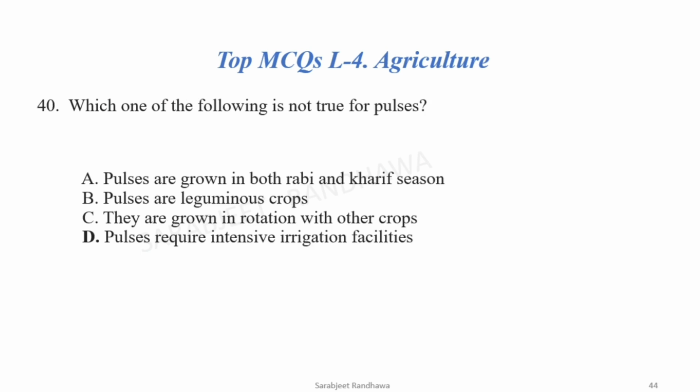Next, which one of the following is not true for pulses? Now, let's see the statements. Pulses are grown in both Rabi and Kharif season. This statement is correct. Pulses are leguminous crops. This statement is also correct. They are grown in rotation with the other crops. This statement is also correct. Pulses require intensive irrigation facilities. This is wrong. So your correct option, which is not true for pulses, is this one. Pulses, they don't need much irrigation facilities.